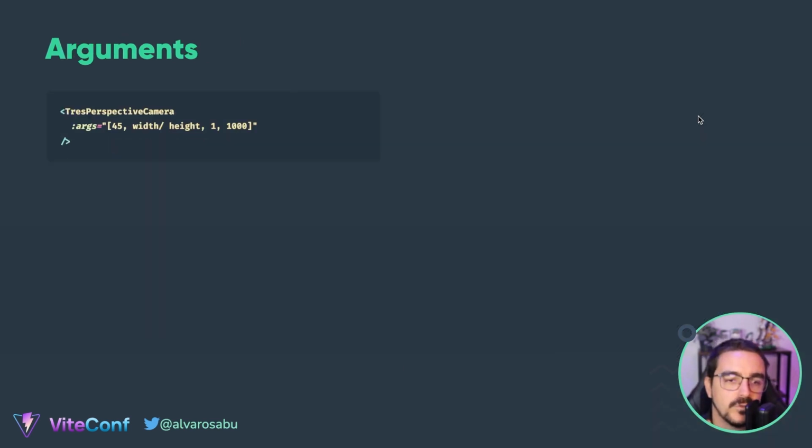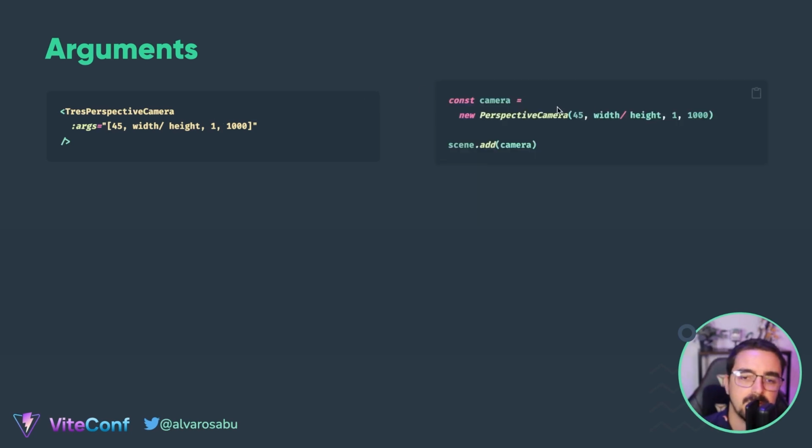We saw before how we can instantiate a Three.js object by passing the arguments. So in the perspective camera, you can define the arguments: the field of view, for example, is the first number here. Then the aspect ratio, which normally is the width divided by the height of the screen. I don't remember what's next. Yeah, near and far, so how much the camera will render, okay? And this is basically the same as in Three.js, creating a new instance of the object and passing the arguments like this, and then adding it to the scene.